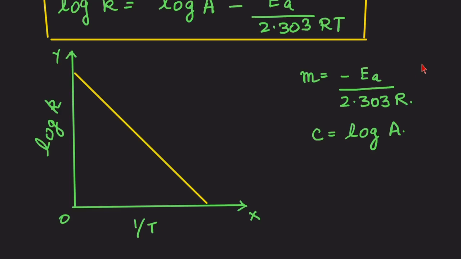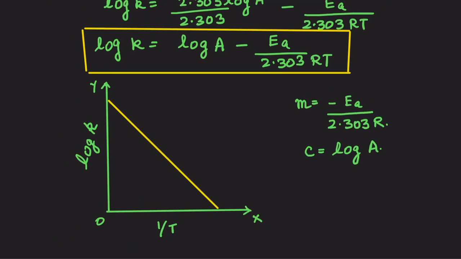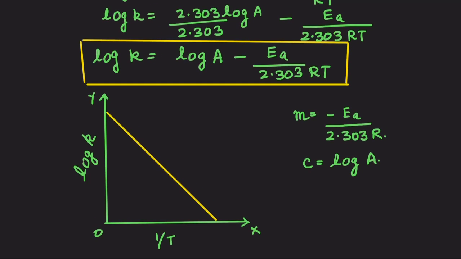That is why the difference in the value of the slope. The mathematical value of the activation energy for any specific reaction, whether you solve it in terms of natural log or log, will be the same. So don't take tension about which one should I use.